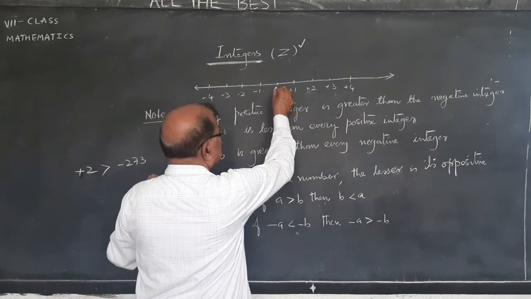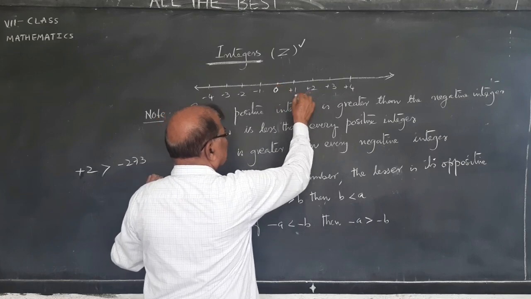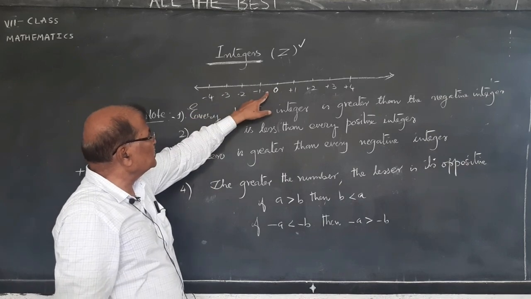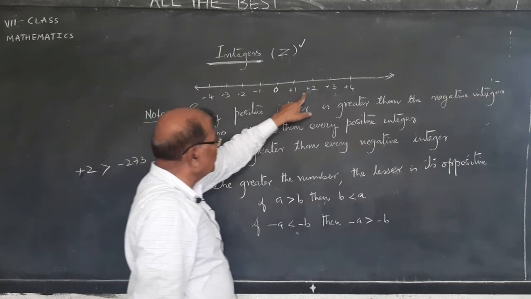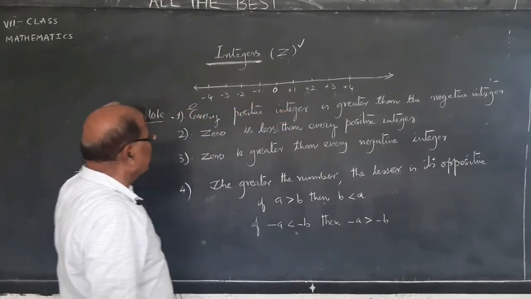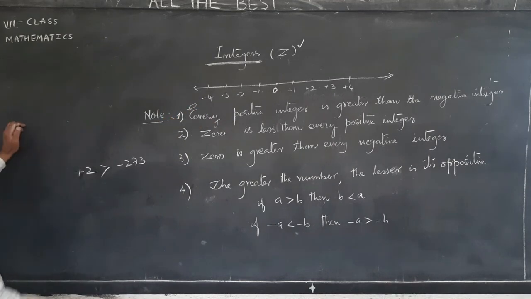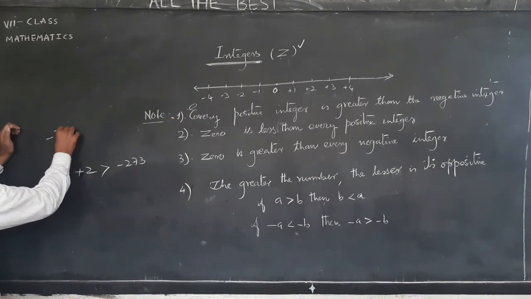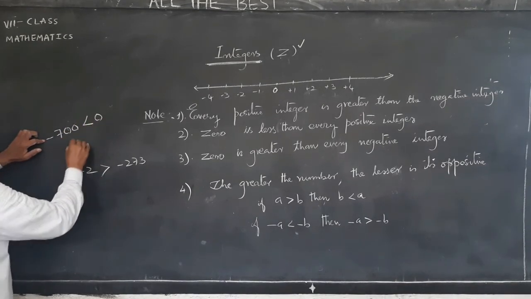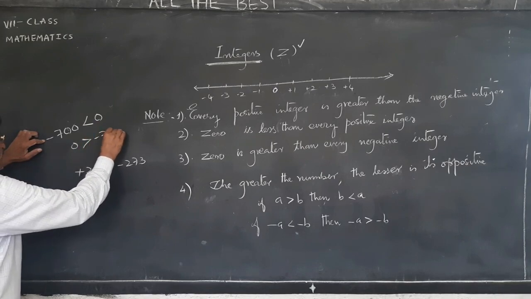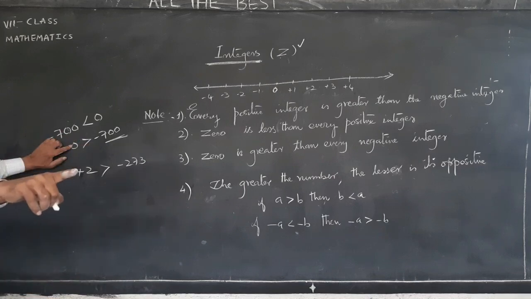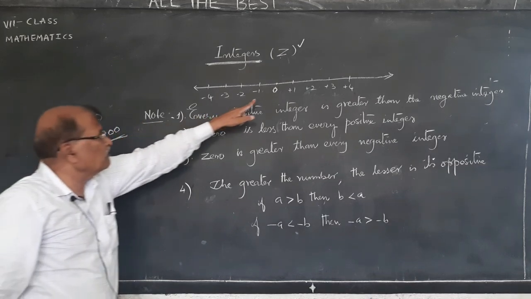The positive numbers start from 0. 0 is less than all positive numbers and greater than all negative numbers. For example, minus 700 is less than 0. 0 is greater than minus 700. Though it appears as 700, 0 is greater than all negative numbers. That you must remember.